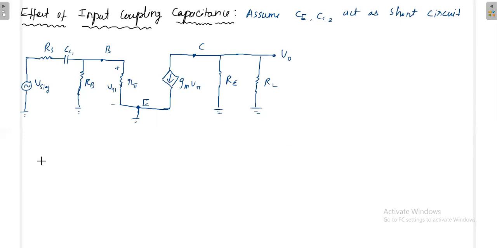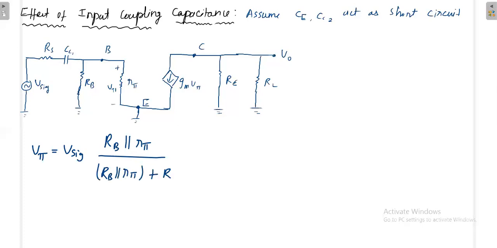V pi is equal to the signal source voltage times RB in parallel with R pi, divided by the total resistance. The total resistance is RB parallel R pi, plus the effect of RS and the capacitance: RB parallel R pi plus RS plus 1 by sCC1. Then this is the V pi only.